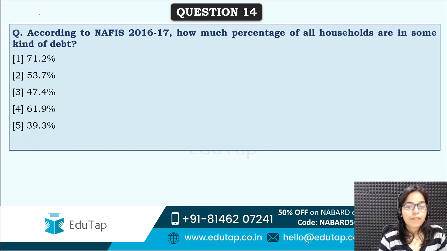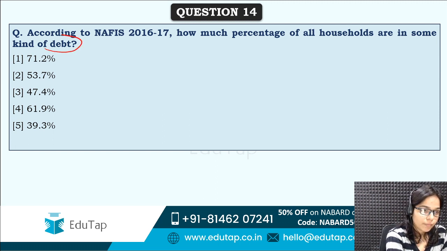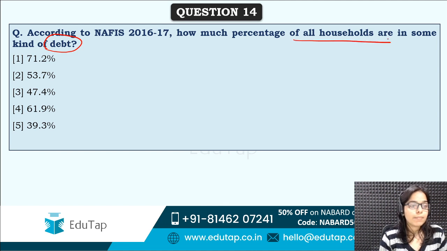Next is, according to NAFIS, how much percentage of all households are in some kind of debt?